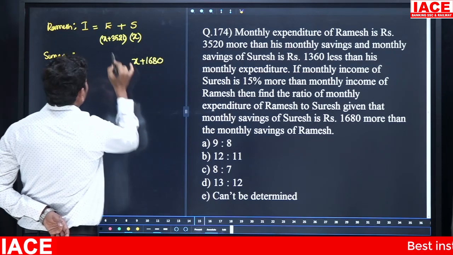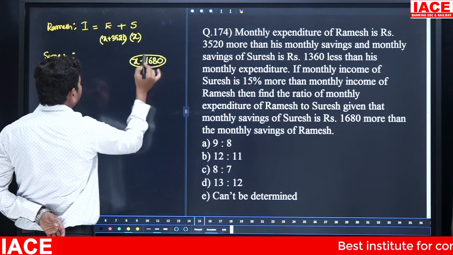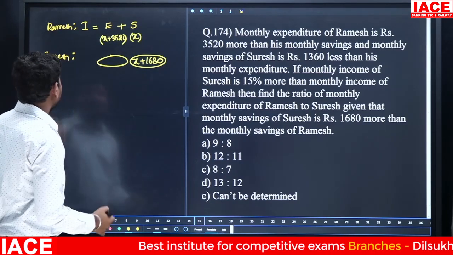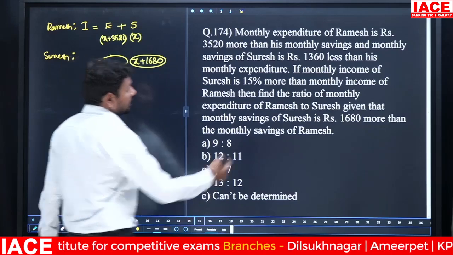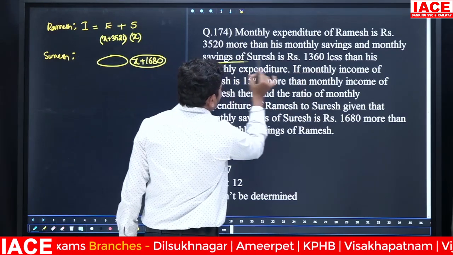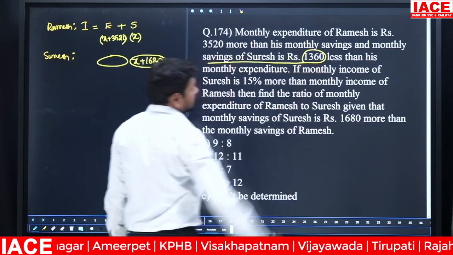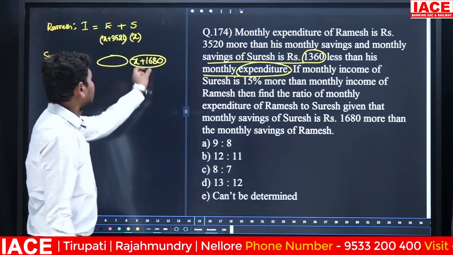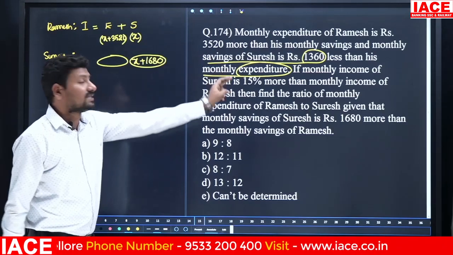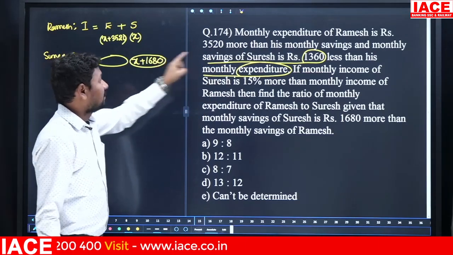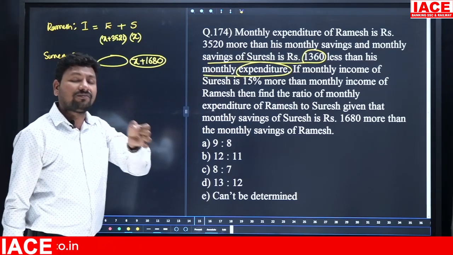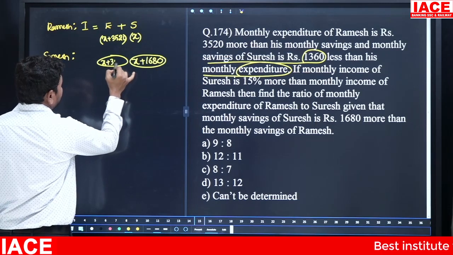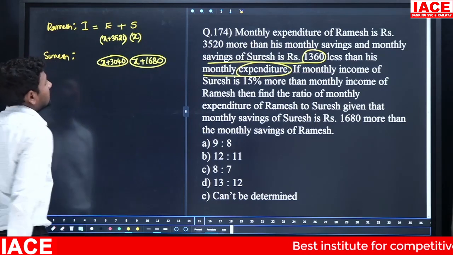With reference to this, we have to write the expenditure for Suresh. Look, savings of Suresh is 1360 rupees less than his monthly expenditure, so we can add it. 1600 plus 1300 is 2900. Then 80 plus 60 is 140. 140 plus 2900 is 3040. Then X plus 3040.